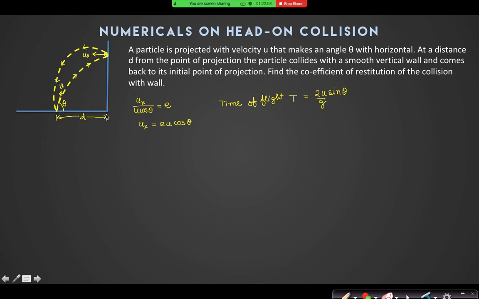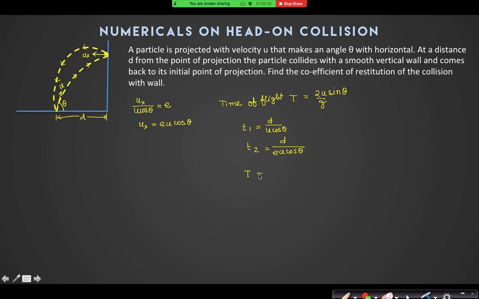So what is the time taken to move from here to here? Is it d by u cos theta? And the time taken from here to here, is it d by eu cos theta? Yes, sir.